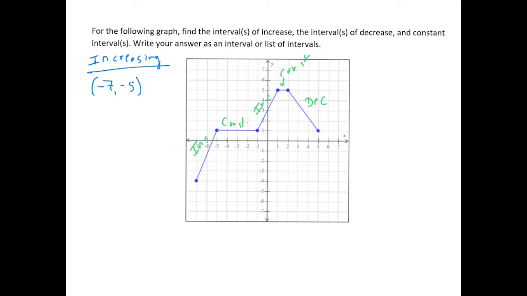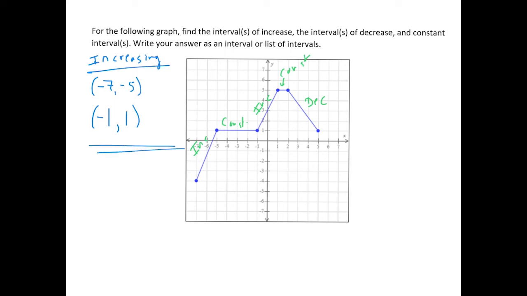We had another interval of increase right here, and that's happening from x equals -1 to x equals 1. So we also have that the graph is increasing from -1 to 1. And that is the only intervals where the graph is increasing.